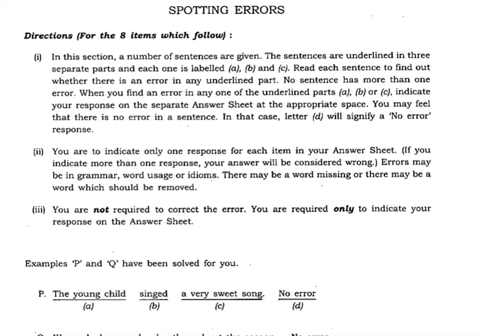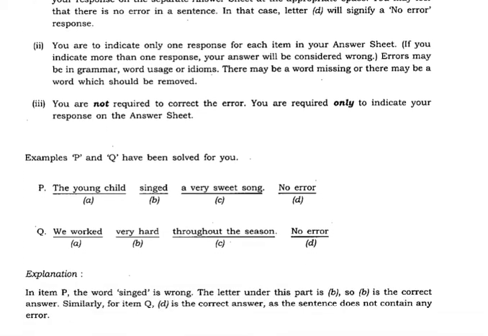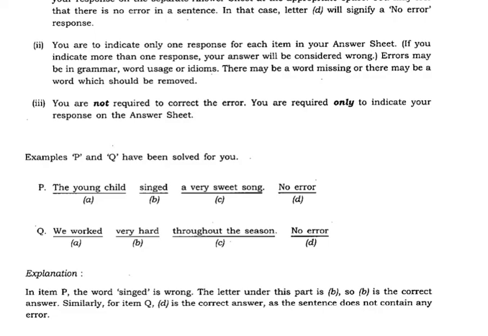If there is no error, then D, that's no error. So A, B, C, D, you have to find out the error in any of these labeled parts. If there is an error, that is the answer. So we'll take up the questions in this section. Shall we start now? Let's start the questions. One example is also given there, and this is the same example which appears every time.